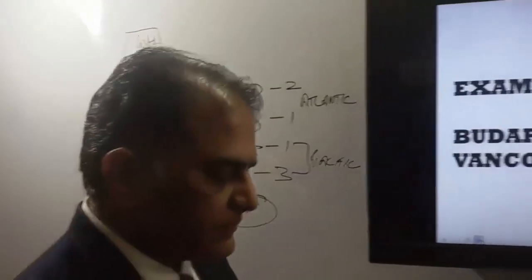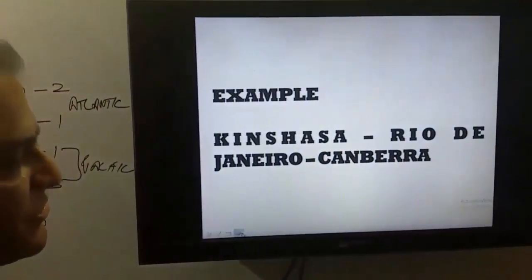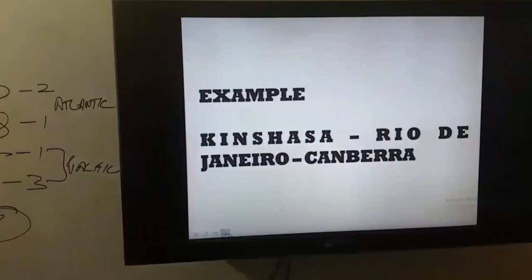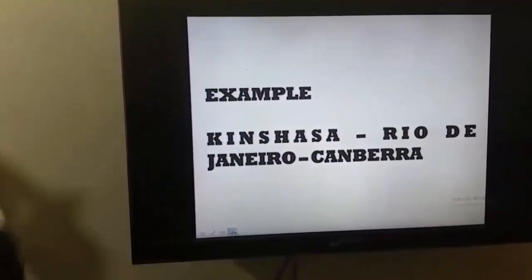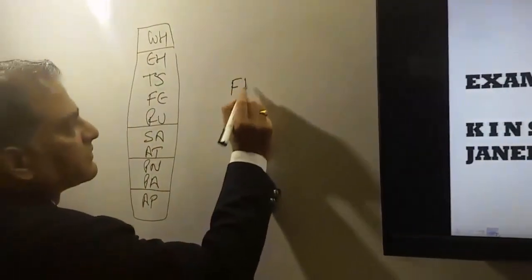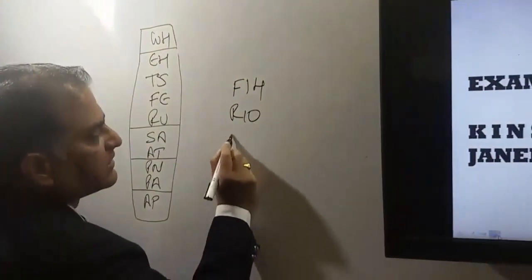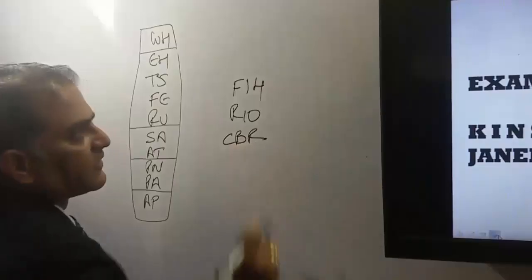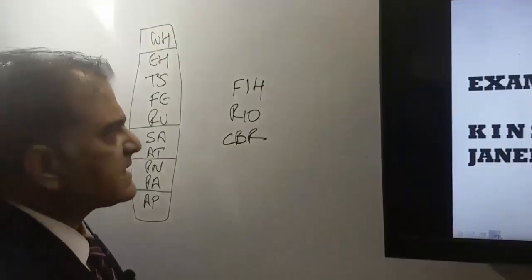Next, Kinshasa, Rio de Janeiro, Canberra. Now to find out the global indicator for this itinerary, first we'll find out the areas.